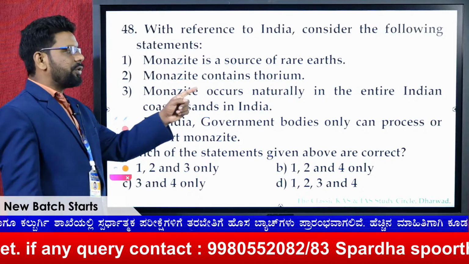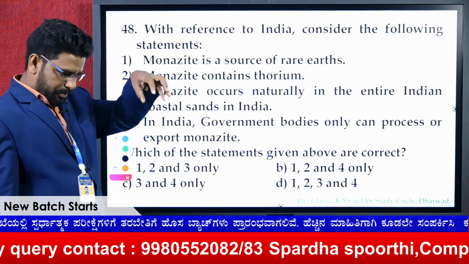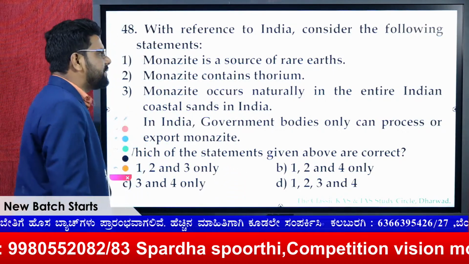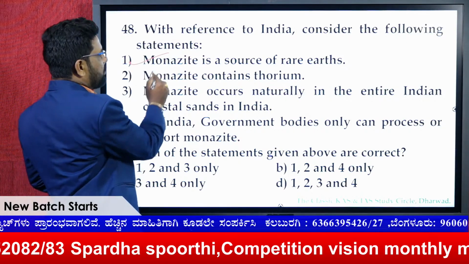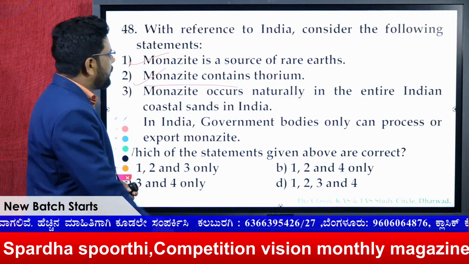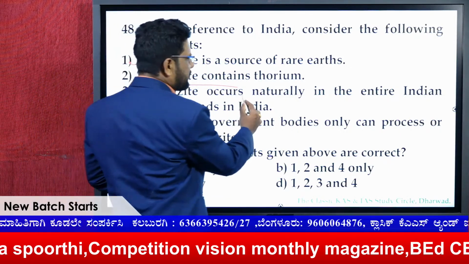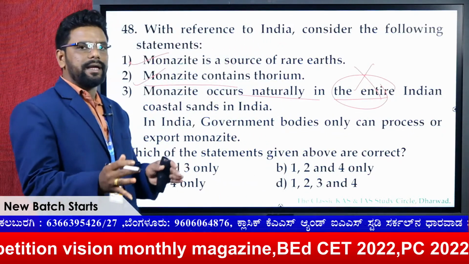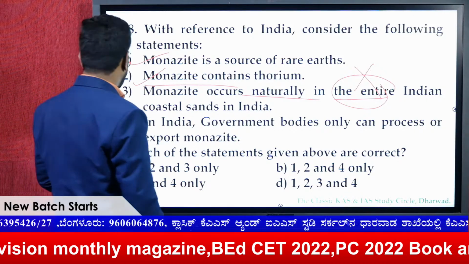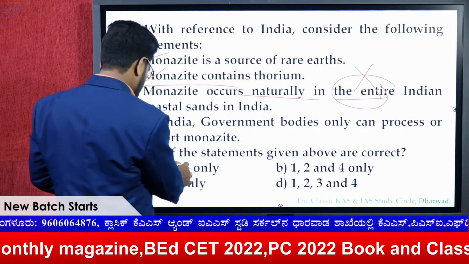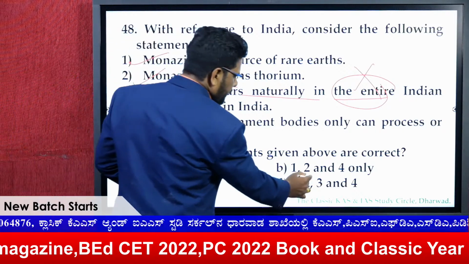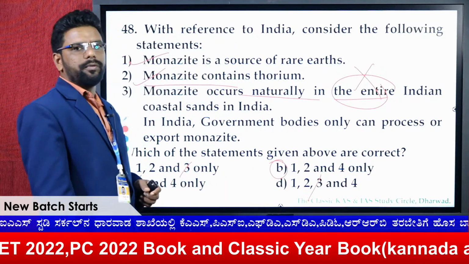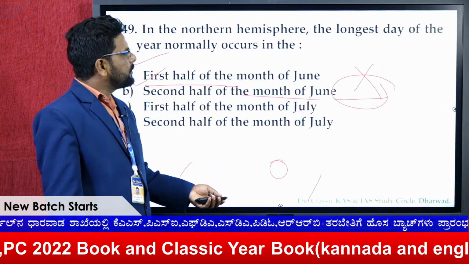So look at now, yes, thorium's main source is monazite, which is mostly found in Kerala. Monazite is a source of rare earths, yes. Monazite contains thorium, yes. It occurs naturally in the entire country, but this term makes the statement wrong, as I told you, this is a trap set by the UPSC, so this cannot be. So this is the 1, 3, here is a 3, 3, and here is also 3. So remaining for the 48 is B. Hope you are getting it.